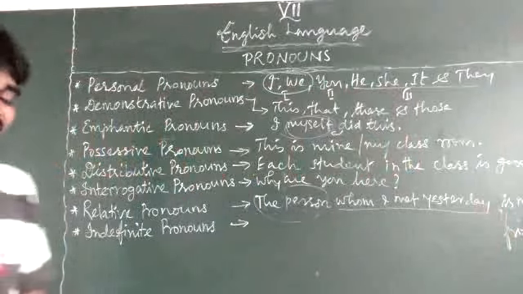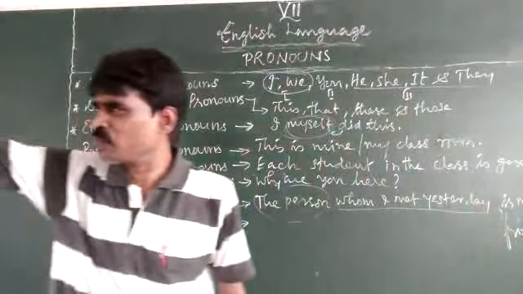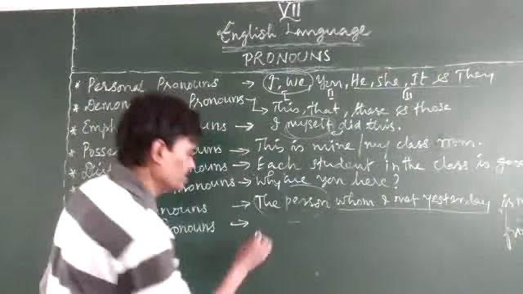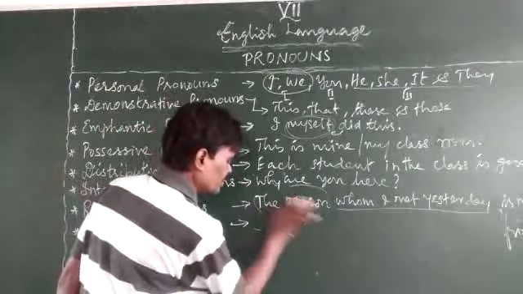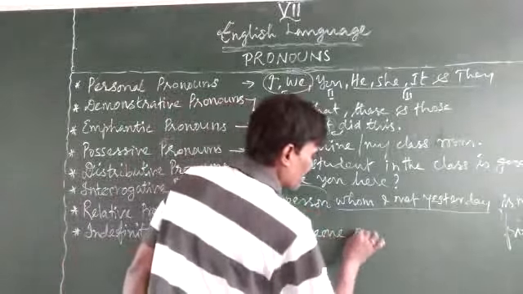Next, the indefinite. We do not know whom we are referring to. For example, is someone outside? Someone, something like that. Okay? Is someone outside?